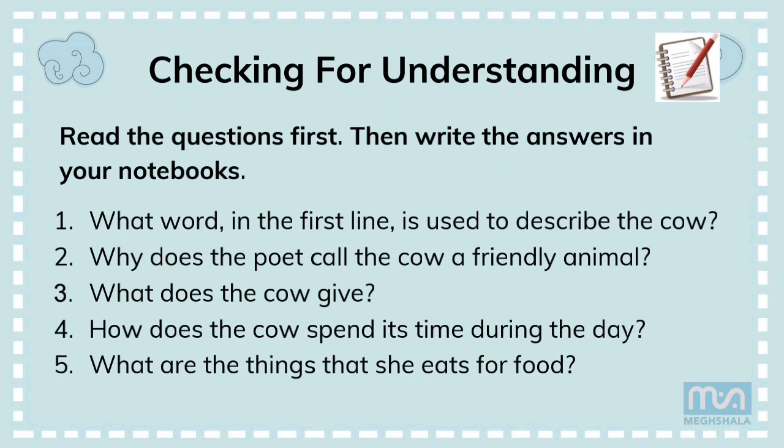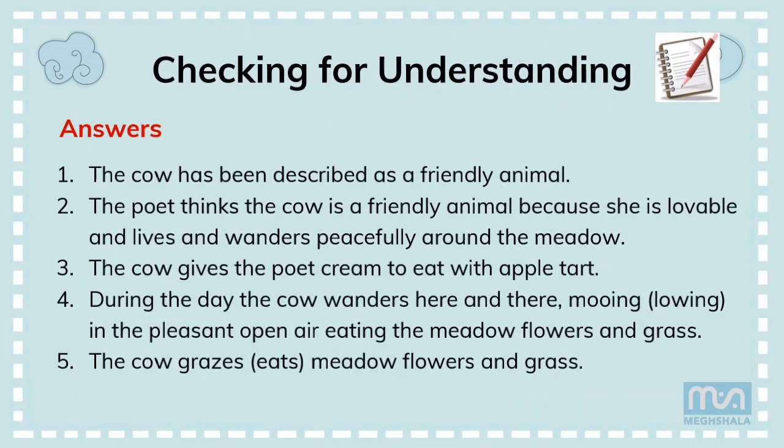Okay, I hope you have finished writing. Now let us check the answers. First answer, the cow has been described as a friendly animal. The question was, what word in the first line is used to describe the cow?